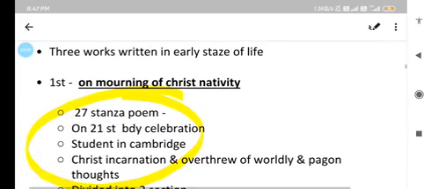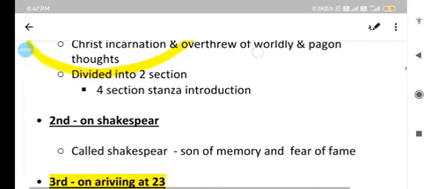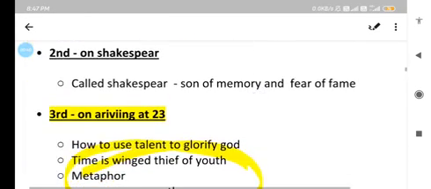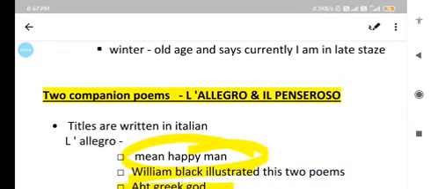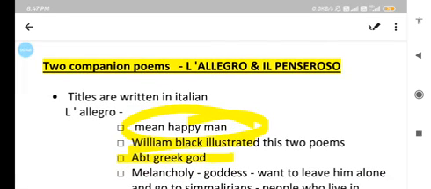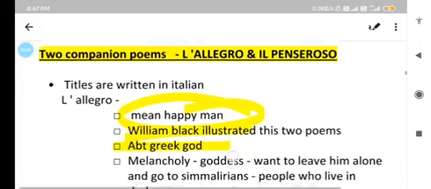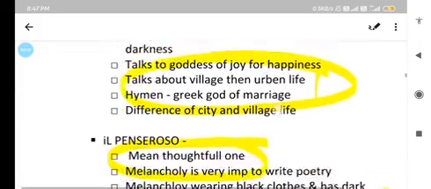And we have seen his three works written in the early stage of John Milton: On the Morning of Christ's Nativity, On Shakespeare, and the third one, On Arriving at 23. We have also seen two companion poems written by John Milton, L'Allegro and Il Penseroso, and these titles are written in Italian.